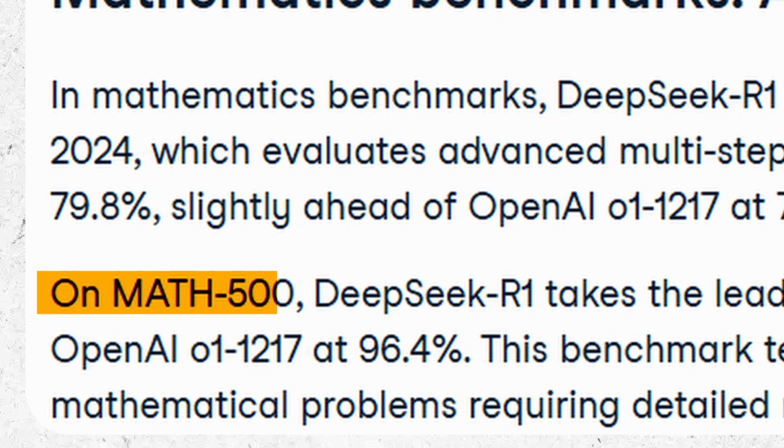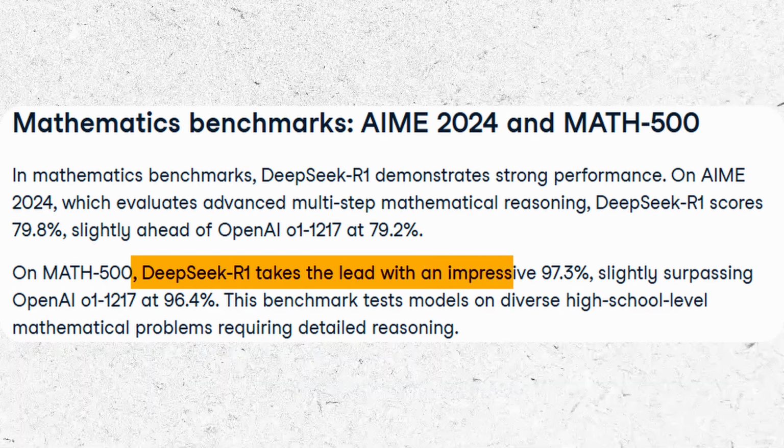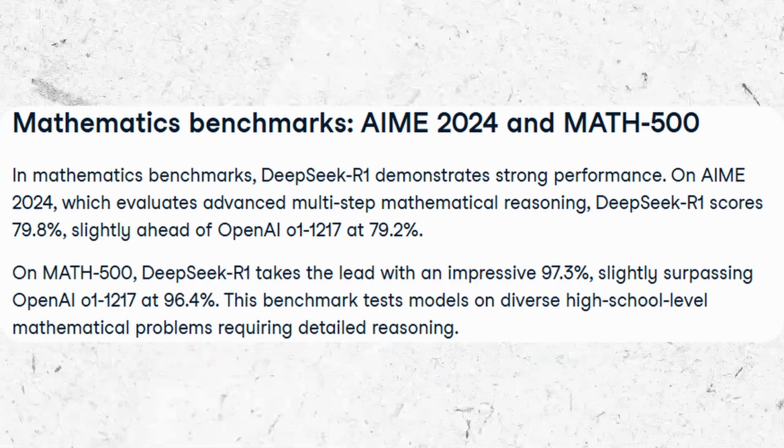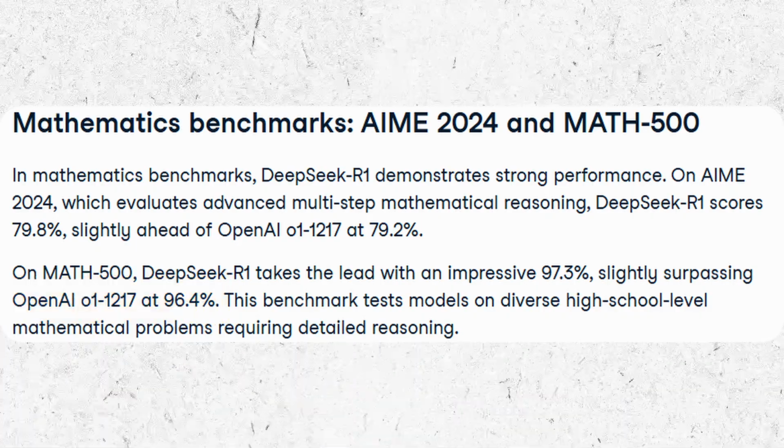Talking about mathematical benchmarks, on Math 500, DeepSeek R1 takes the lead with an impressive 97.3%, slightly surpassing OpenAI at 96.4%. This benchmark tests models on diverse high school mathematical problems requiring detailed reasoning. And so DeepSeek might perform a little better at the math problems which you use to solve your math assignment in college or in school.